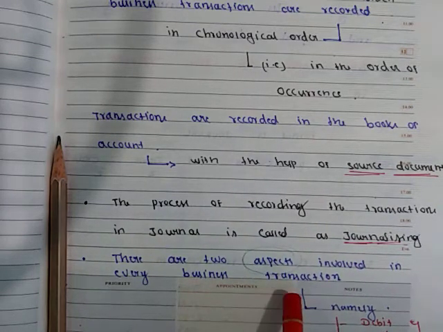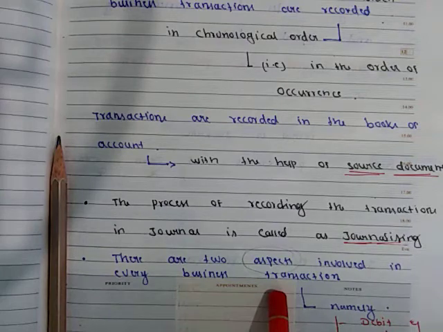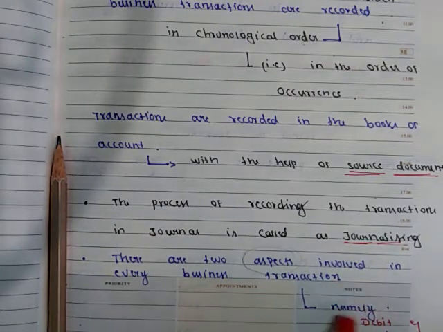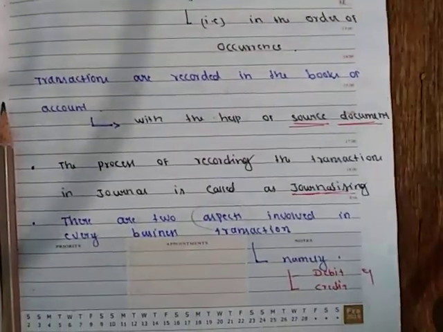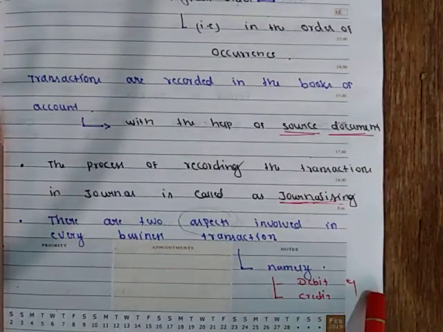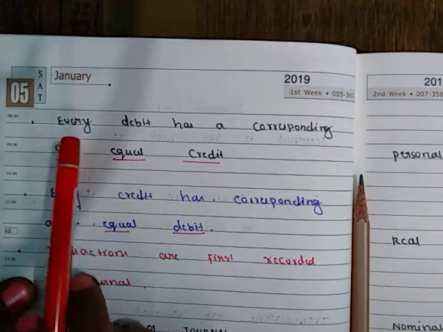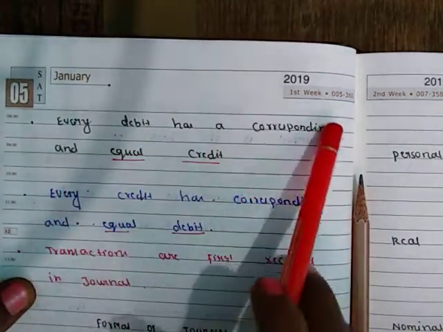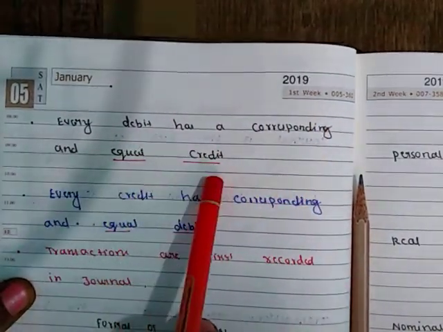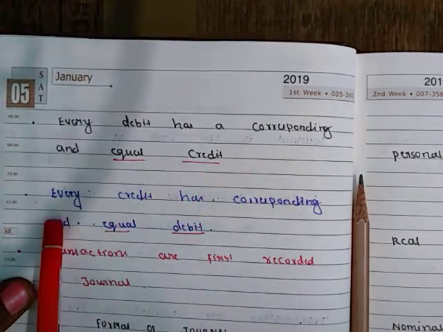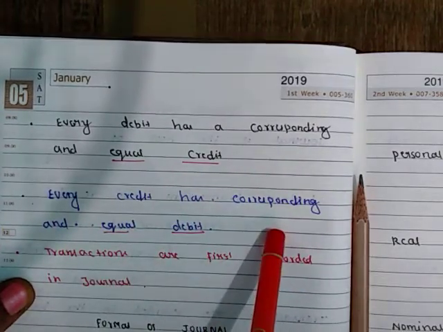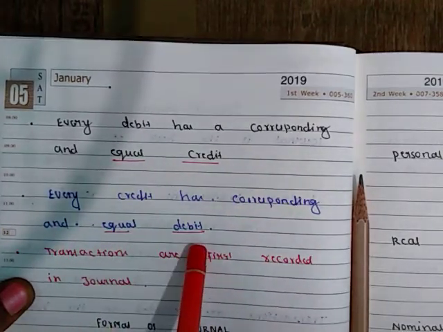One is the giving aspect and another one is the receiving aspect, namely debit and credit. Every debit has a corresponding and equal credit, and every credit has a corresponding and equal debit.